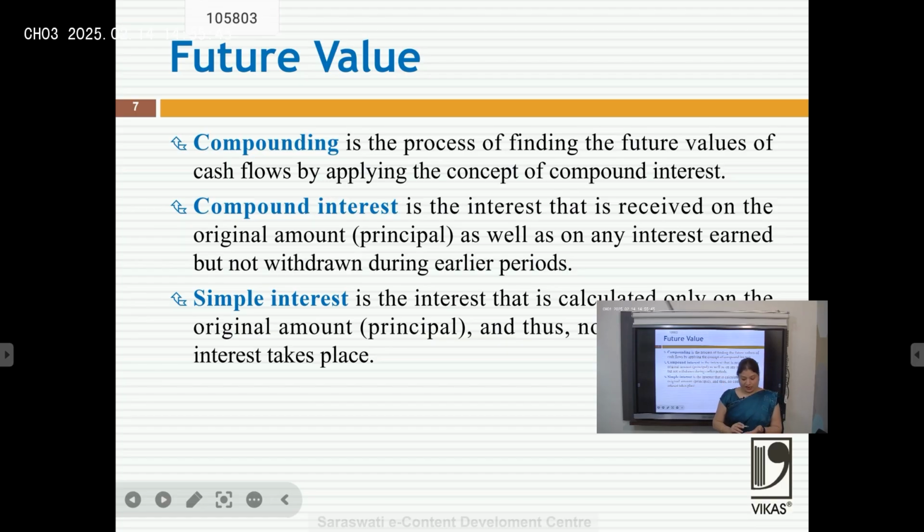For example, if I invest 1000 rupees and I am getting 10% interest per annum, so first year the money would be 1000 plus 10%, that would be 1100. Next year I will get the interest on 1100, so interest would be 10% of 1100, that would make 1210. So compounding means interest on interest. Simple interest means here if I am saying 1000 rupees for 2 years, for first year you will get 100 rupees and for the second year also you will get 100 rupees, means total 200 rupees. There I am getting 100 for first year and 110 for the next year because I am getting interest on 1100.